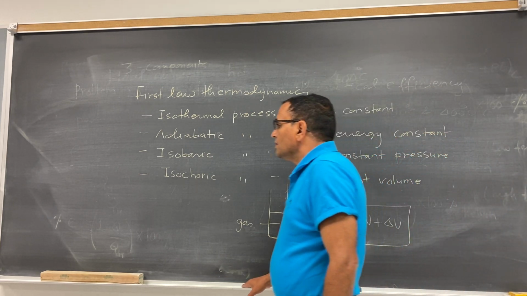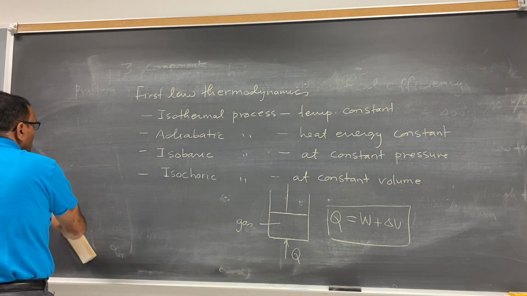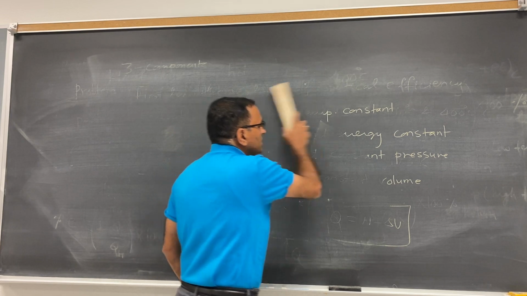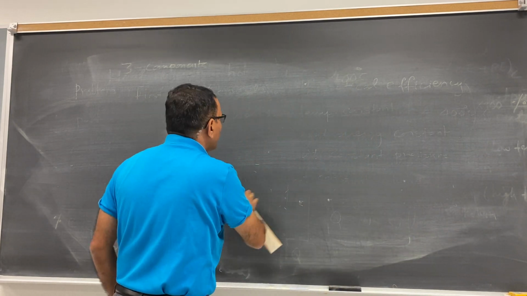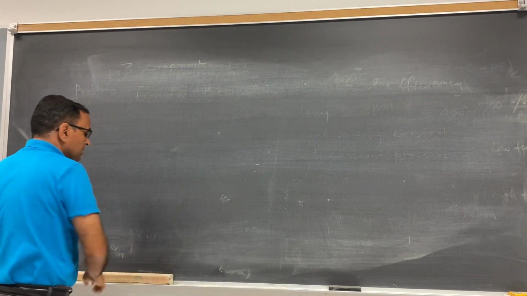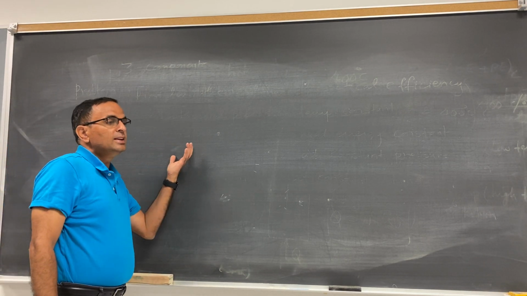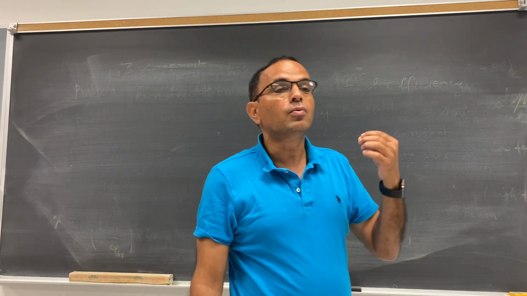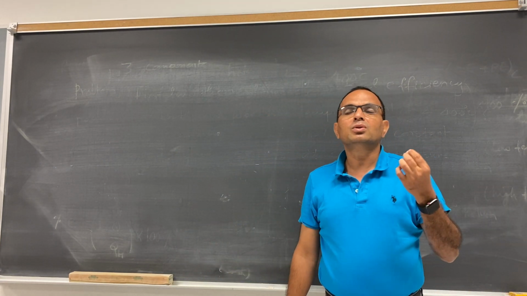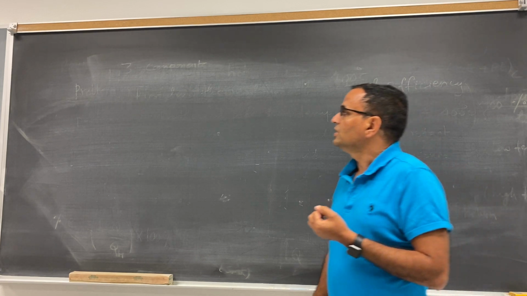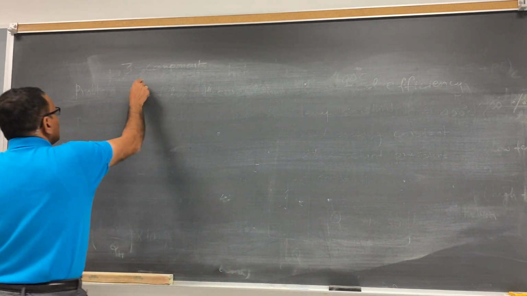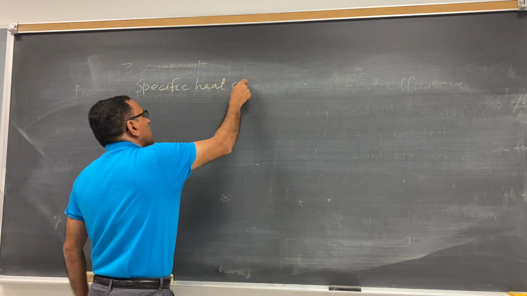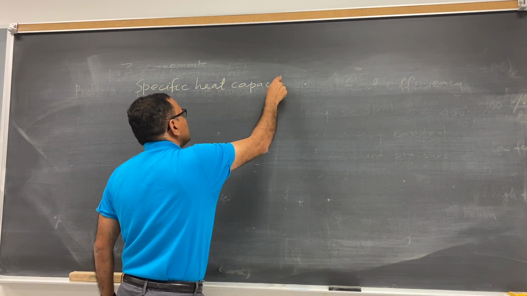And before this chapter, in heat and thermodynamics, we talk about heat and temperature, linear expansion, volume expansion, and specific heat capacity. Specific heat capacity is kind of important here. We have specific heat capacity and latent heat.